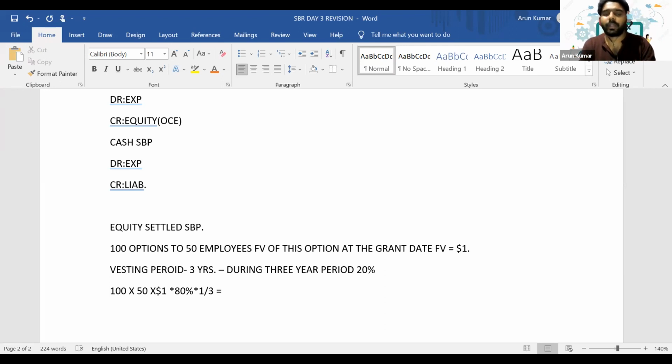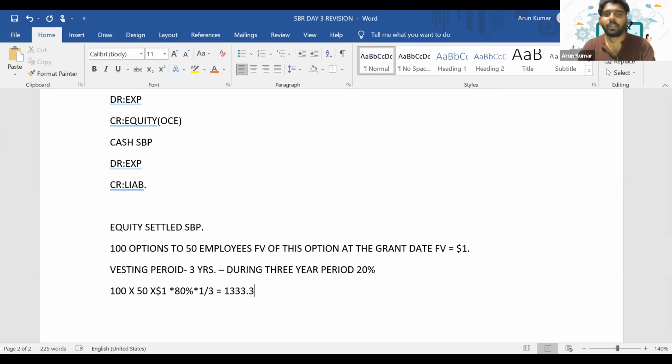So how much will it be? It's 100 into 50 into $1 into 80% into 1/3, so it is 1333.3.